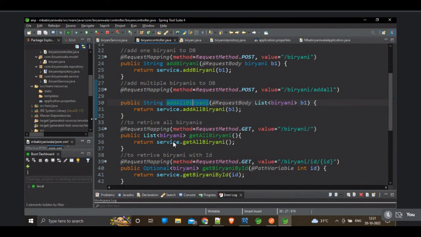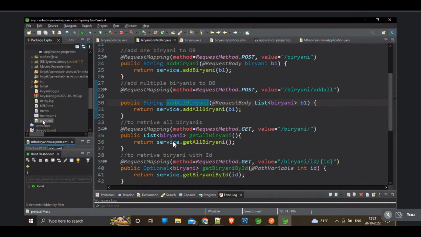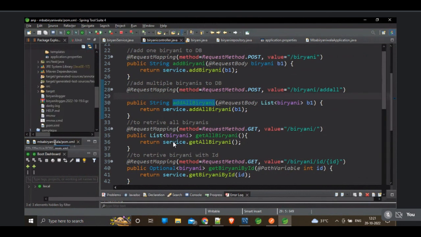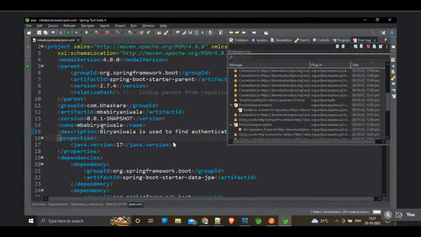Wait, it is loading. Where is our pom.xml? Okay, the pom.xml is opening here. Here is the pom.xml.